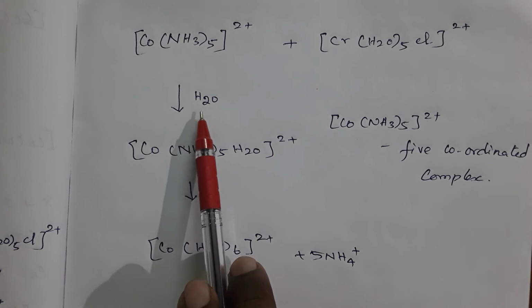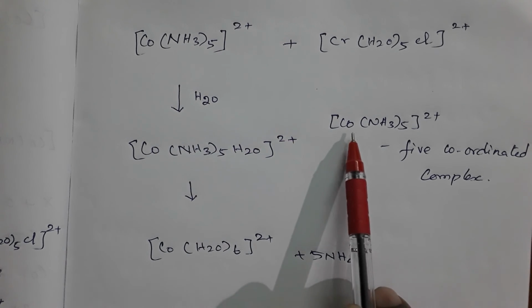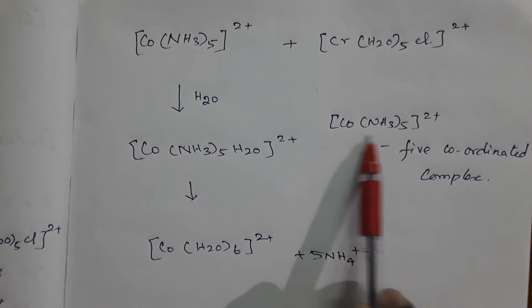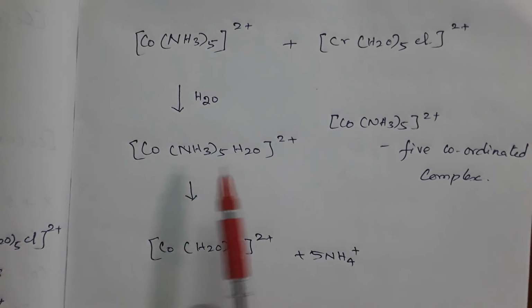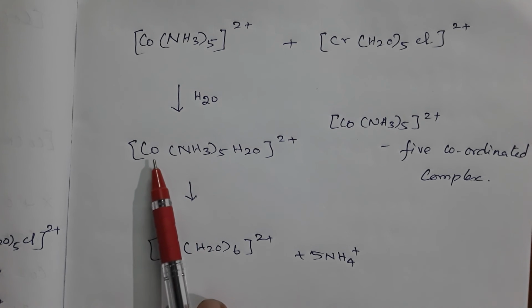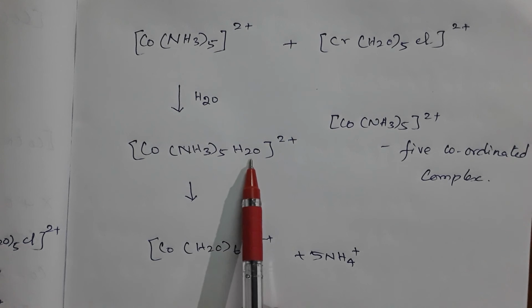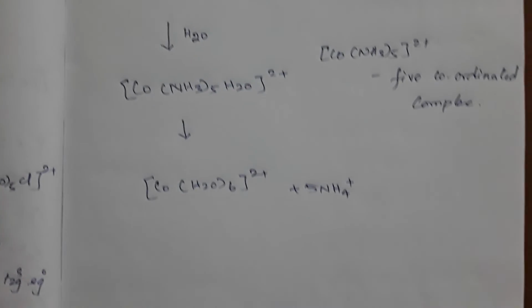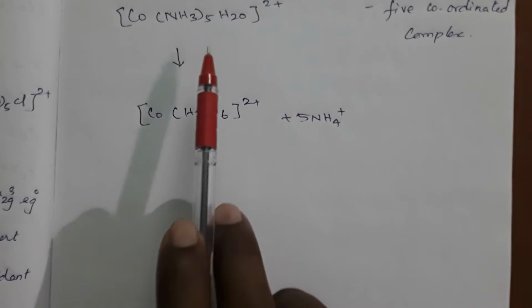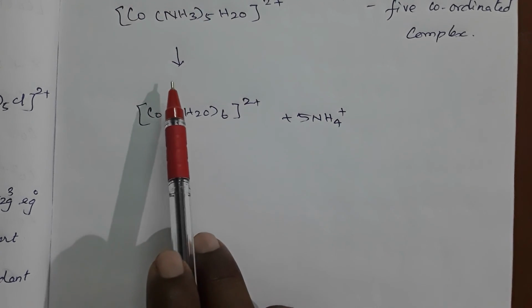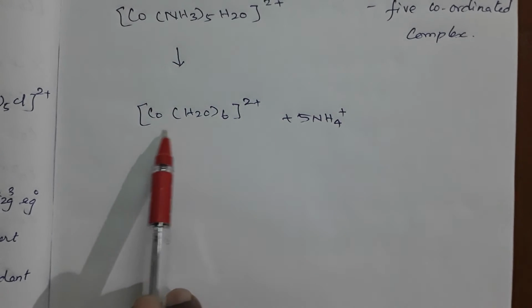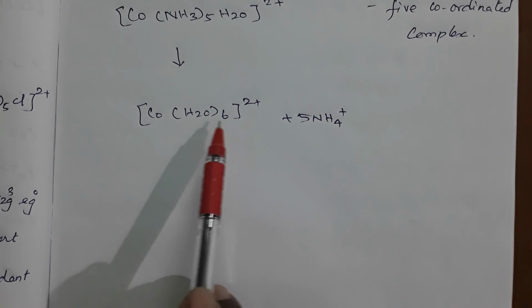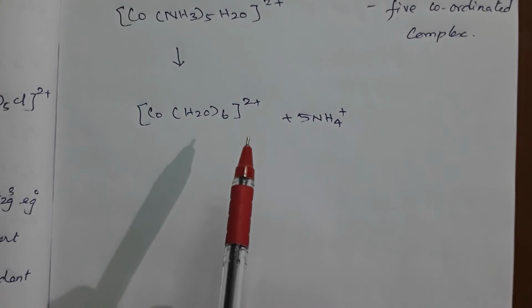Why we add water molecules: this one is a 5 coordinated complex, an incomplete octahedral. So by adding the water molecules, now it completes the octahedral configuration. Now it is Co(NH3)5 with water, with 2 plus charge. After that, rapid aquation takes place. Then it removes all the ammonia, and there is formation of Co(H2O)6 with 2 plus charge.